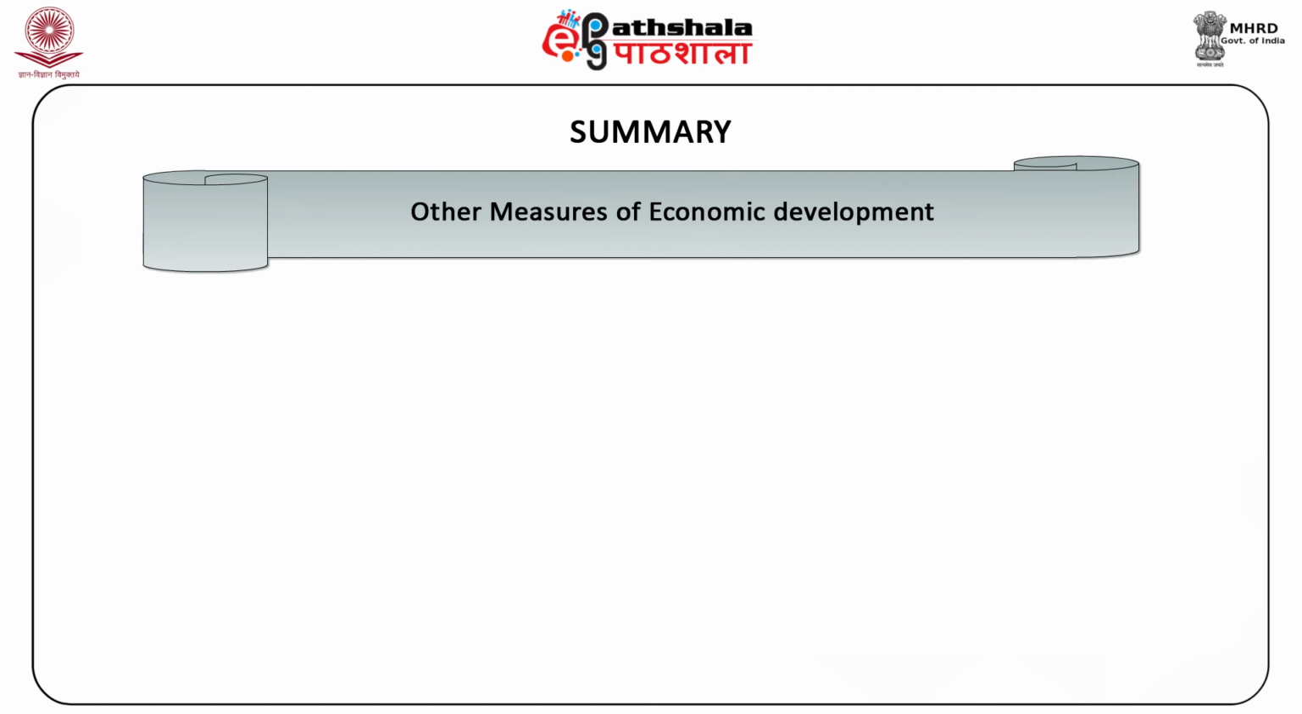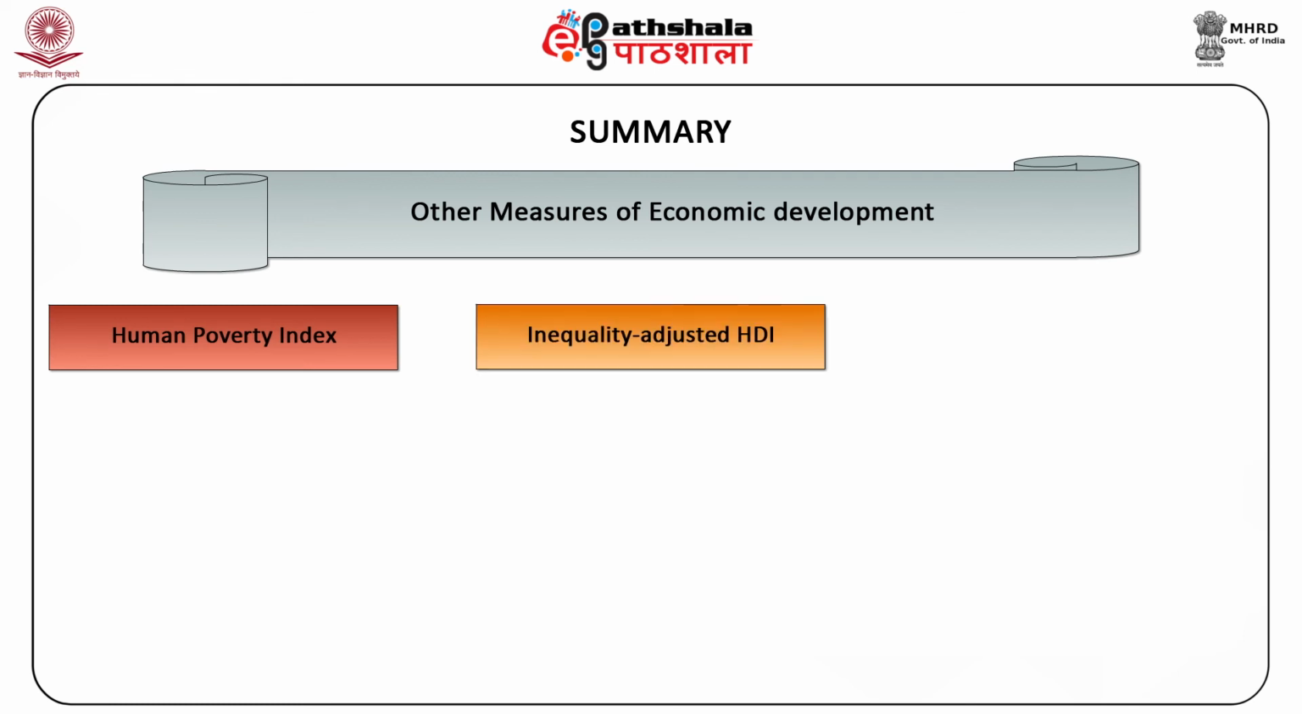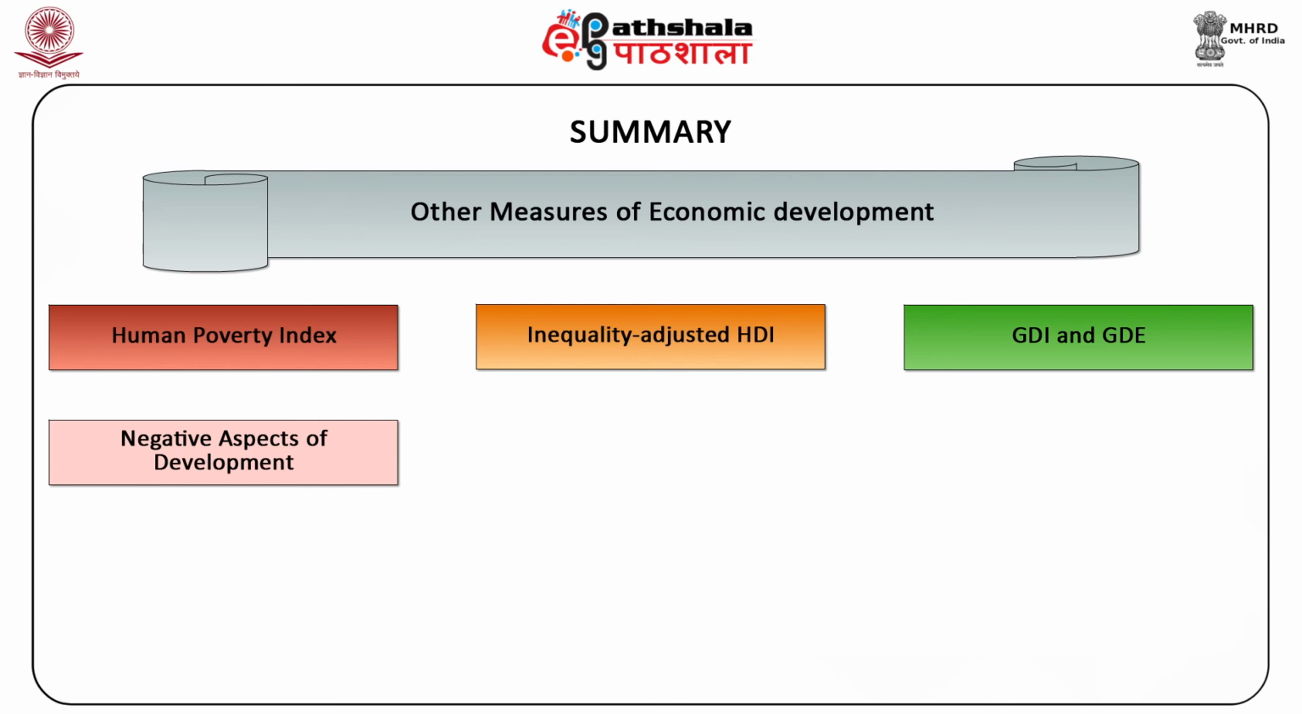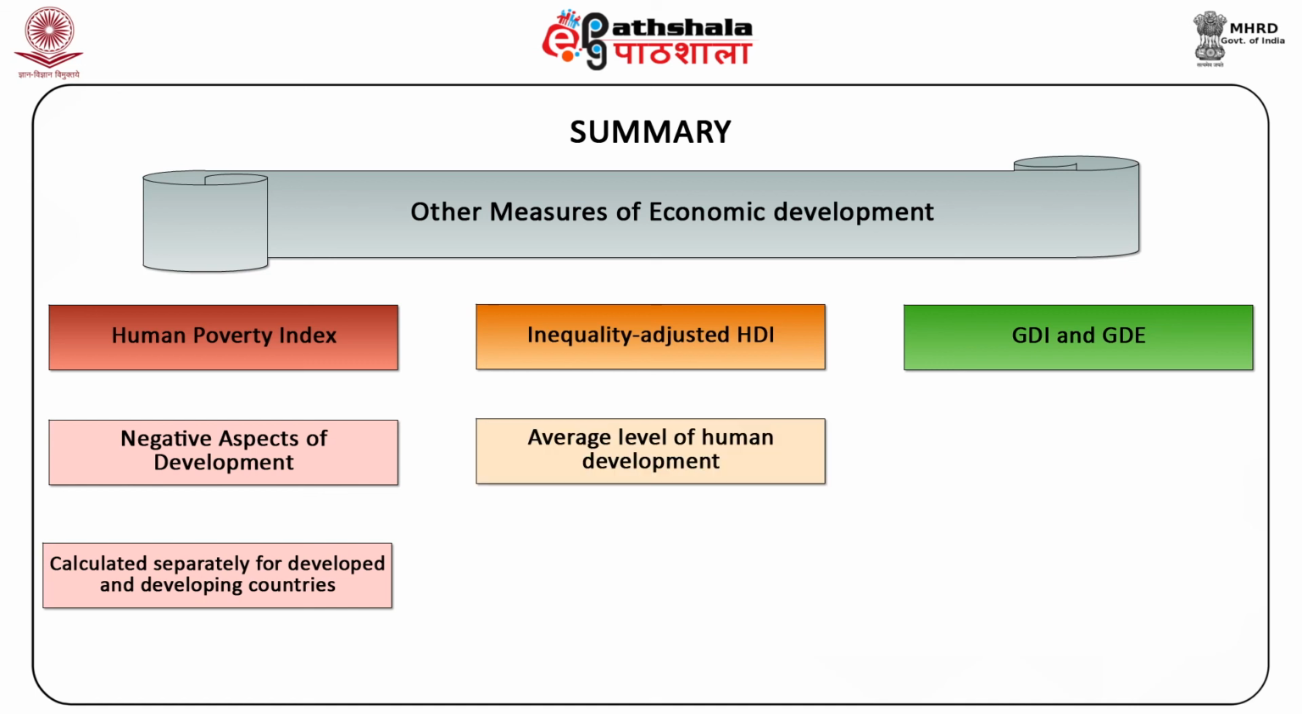In this module, we have learnt about some other measures of economic development that can be taken into account to analyze the development level of an economy. We have mainly focused on the Human Poverty Index, Inequality Adjusted Human Development Index, Gender Related Development Index, and Gender Empowerment Measures. HPI looks at the negative aspects of development and is calculated separately for developed and less developed countries. The Inequality Adjusted Human Development Index (IHDI) is a measure of the average level of human development of people in a society once inequality is taken into account.